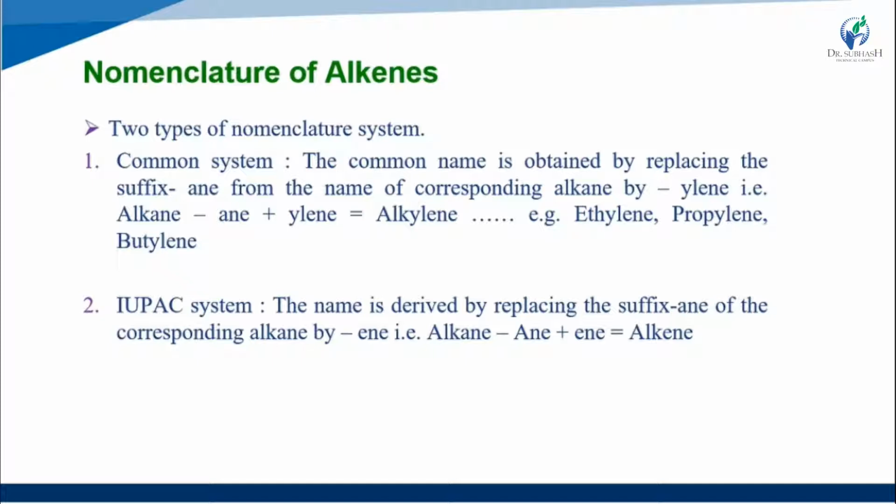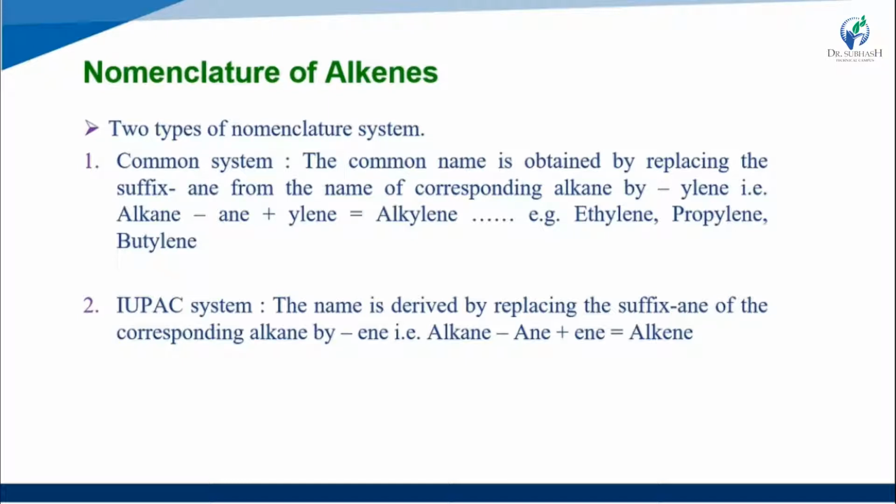In the IUPAC naming system, the name is derived by replacing the suffix -ane of the corresponding alkane with -ene. In the IUPAC system the suffix is replaced by -ene, and in the common system by -ylene.